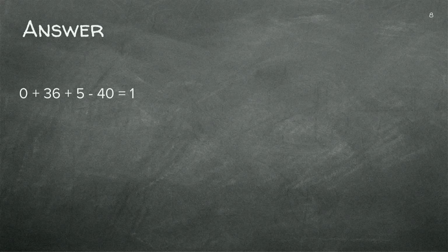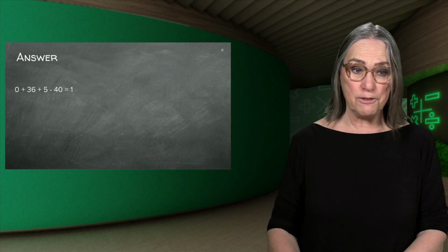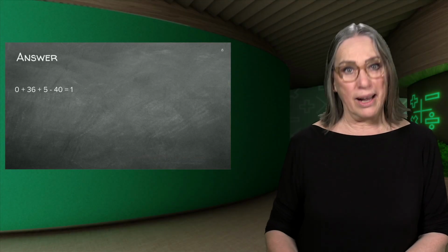I can see you all got this one right. So it is 0 plus 36 plus 5 minus 40 equals 1.